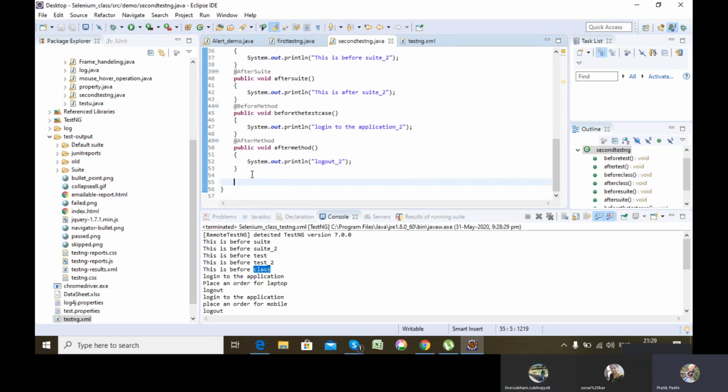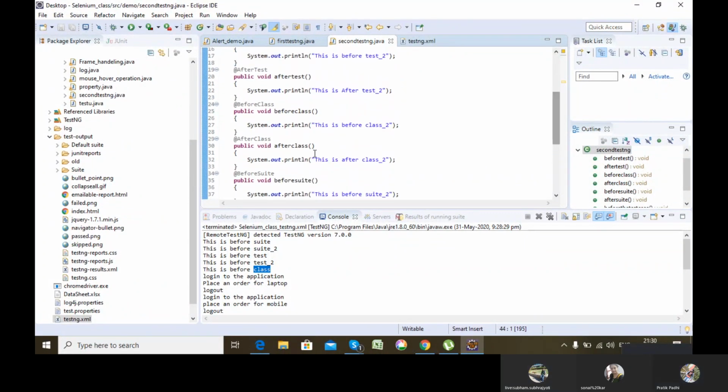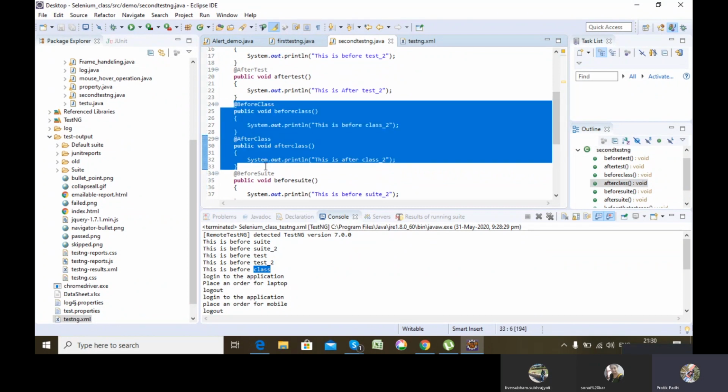Without @Test, these two will not be executed, and these two will also not be executed if @Test is not present.